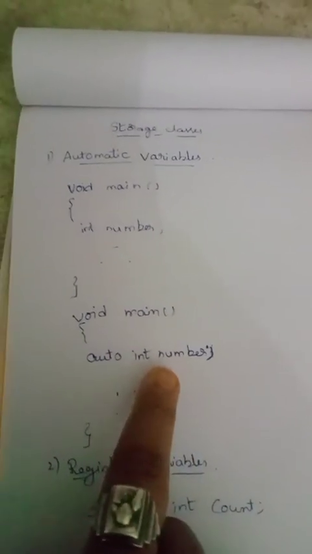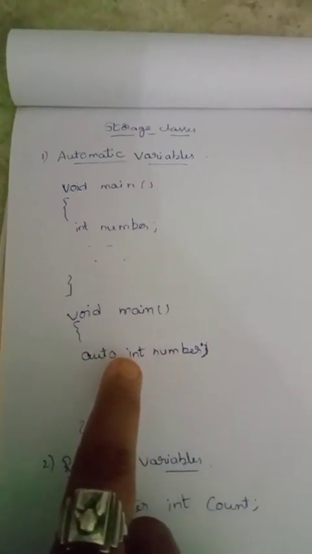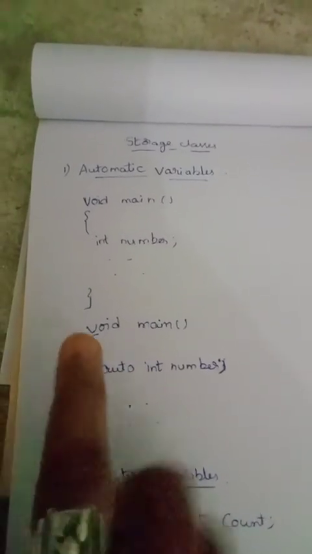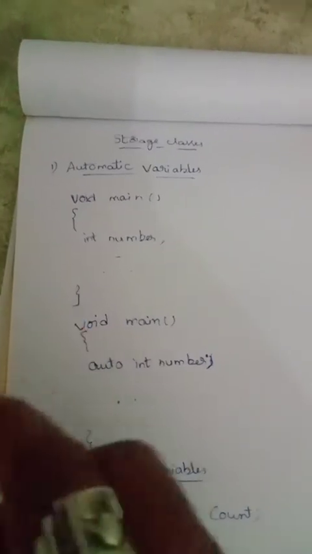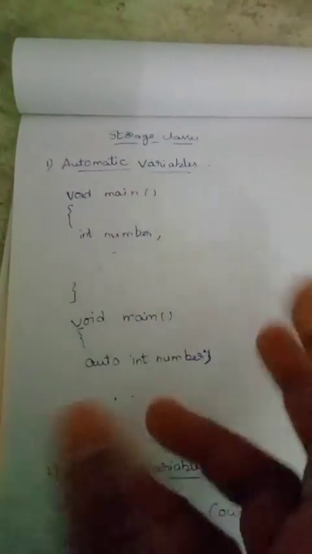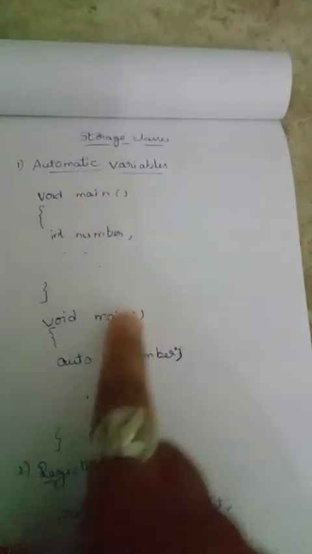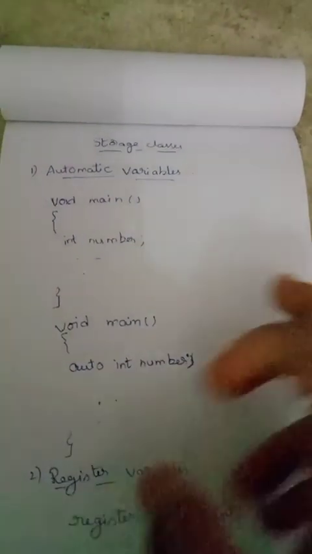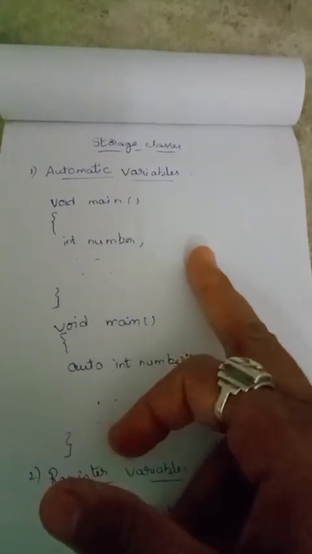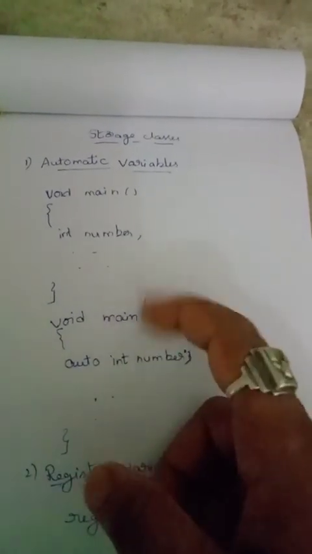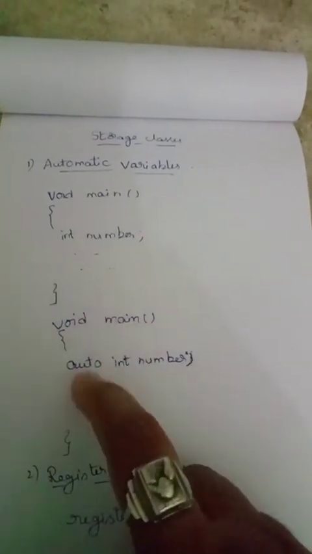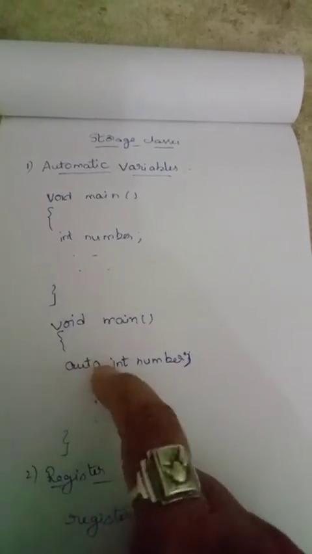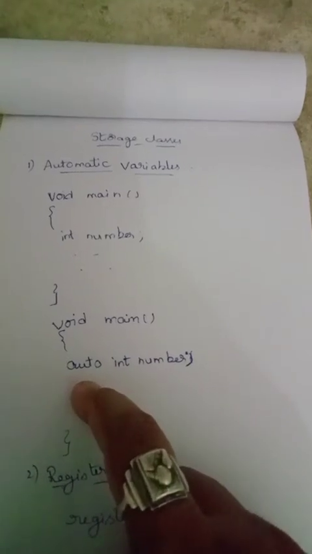Here, one important feature of the automatic variables is that their value cannot be changed accidentally by what happens in some other function in the program. We can create the automatic variables in this way. Understood? We have to create the number variable here, and that variable can be used here as an automatic variable. By using this auto keyword, we can create the automatic variables.